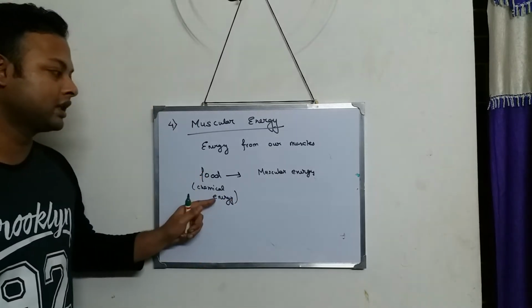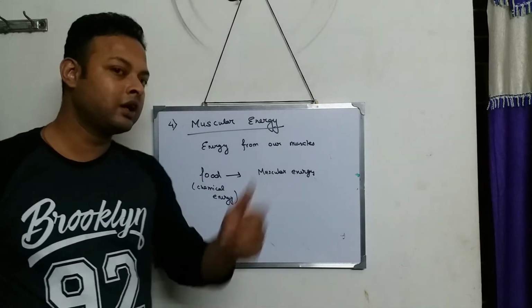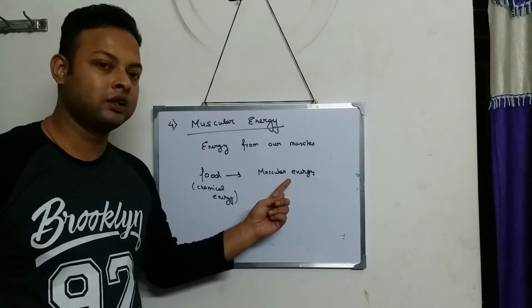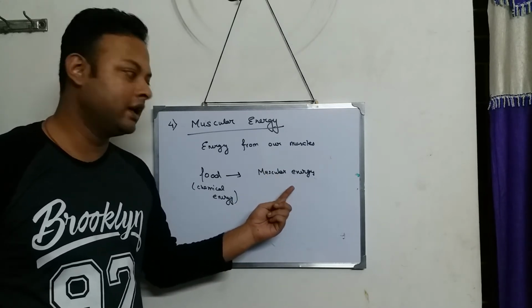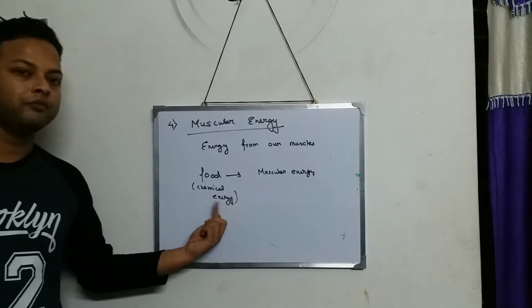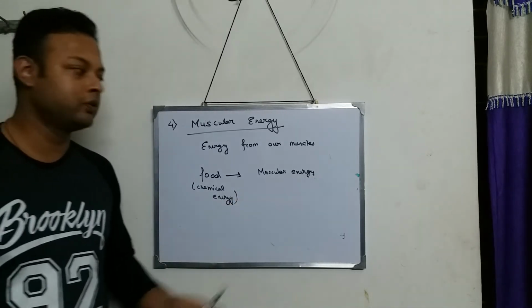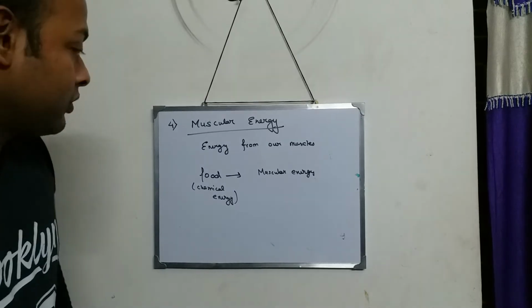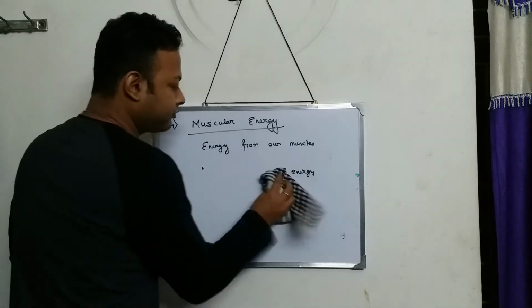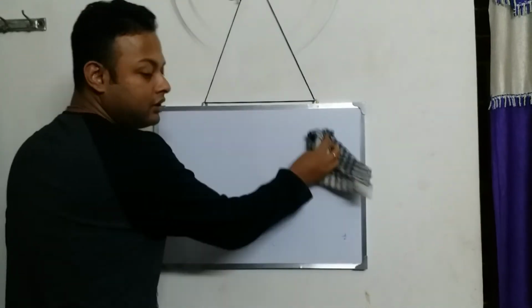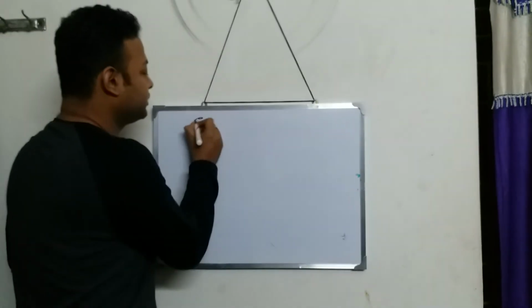Every food contains chemical energy. So in one way I can say that the muscular energy that our body has, we get from the chemical energy. So we get the muscular energy from the chemical energy. Now after this muscular energy, I think what we have in our book is electrical energy.